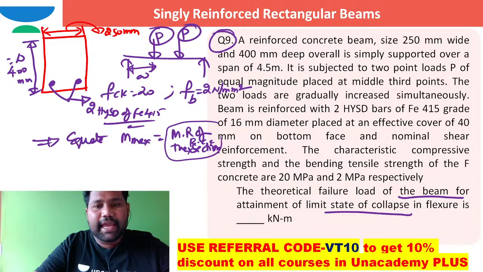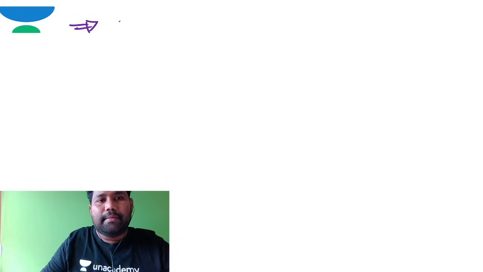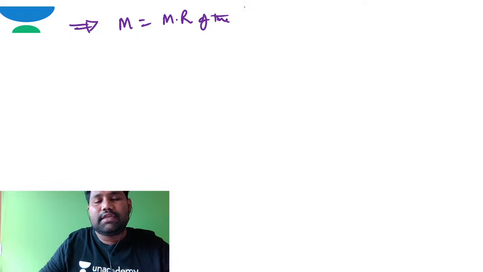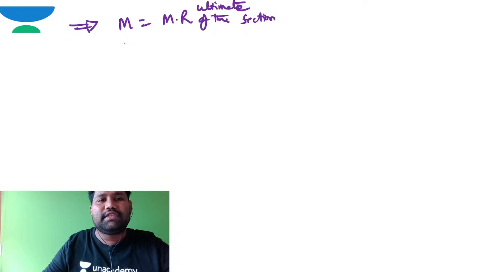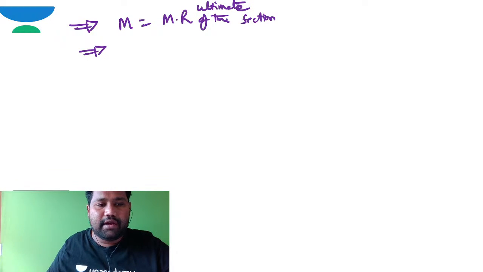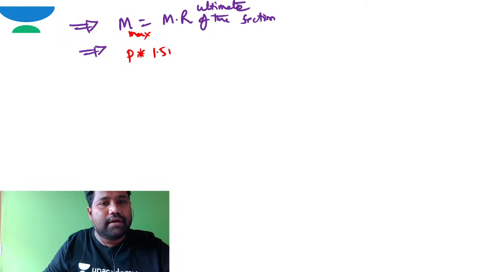Can I use the next slide to work this out? Equate the maximum bending moment to the ultimate moment of resistance of the section, since we are working by limit state. So M max, P into a, which is 1.5, is equal to the ultimate moment of resistance.